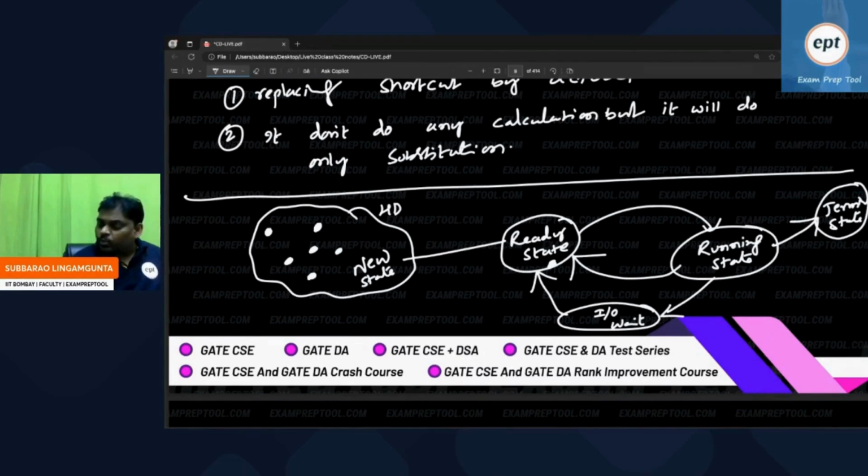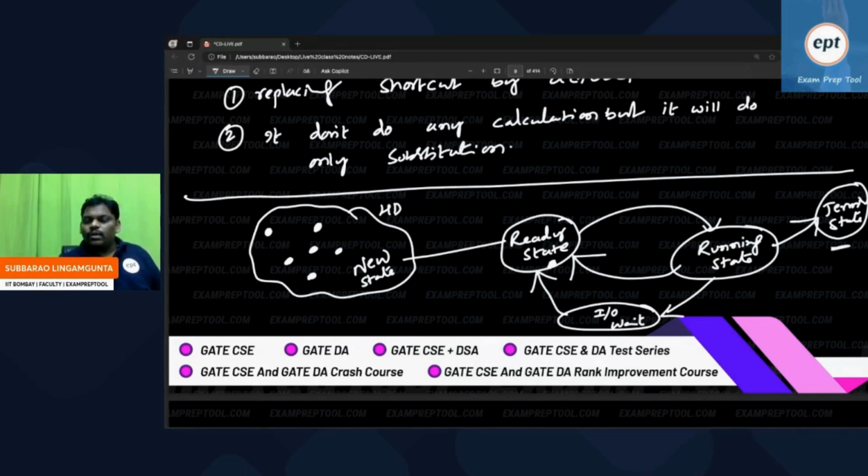Right? Next one. Suppose a high priority process is running. Unfortunately, some input is required and the keyboard is not available, or some output is required, meaning the printer, and the printer is not available. So the CPU says, some input is required, but unfortunately the user is not giving input, can you wait there? That's called the IO wait state. After giving input, the IO wait state process can go to the ready state. Once again it is ready, and once again the CPU says come. So it keeps on going until termination happens. You no need to write this diagram.